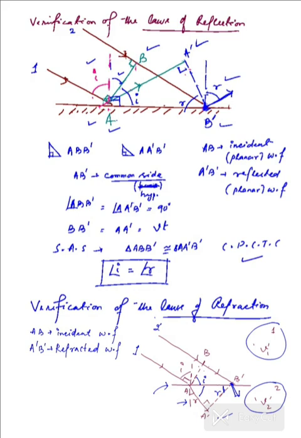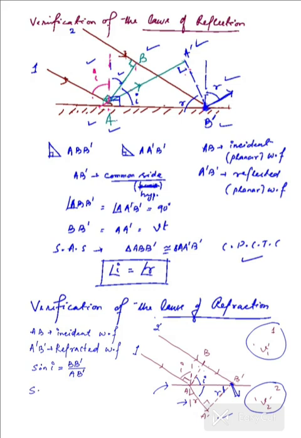So in those two triangles, from the first top triangle, that is ABB prime, we have the sine of I equal to the perpendicular over the hypotenuse, that is BB prime over the hypotenuse, in this case AB prime.